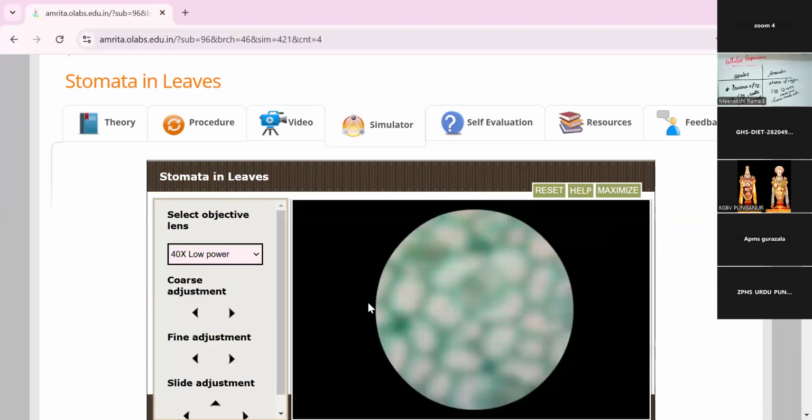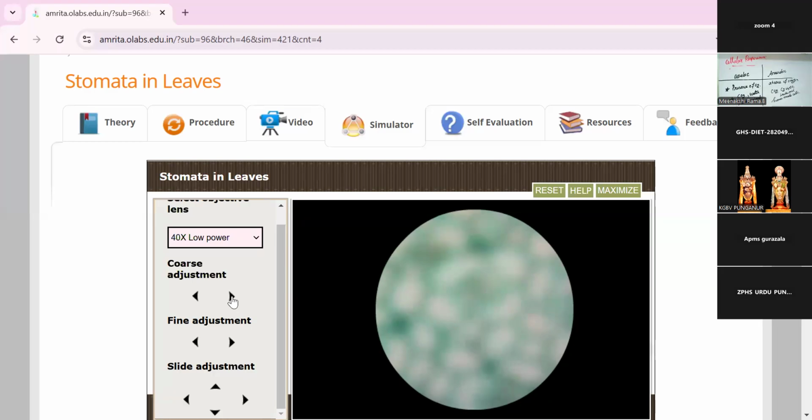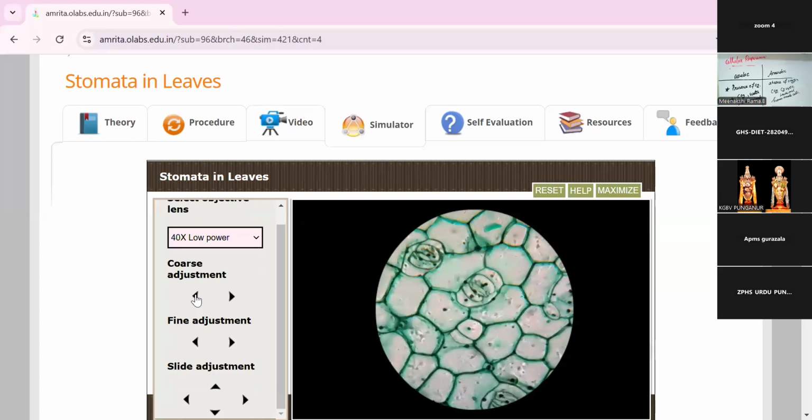Look at this leaf. There are different kinds of leaves, with different shapes and different colors. Yes, we are seeing dark green colored leaves.